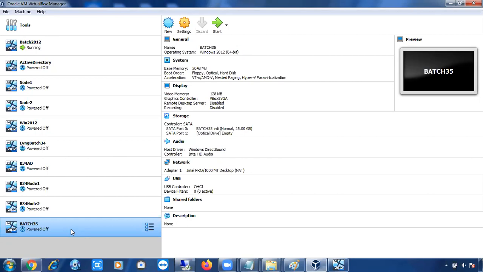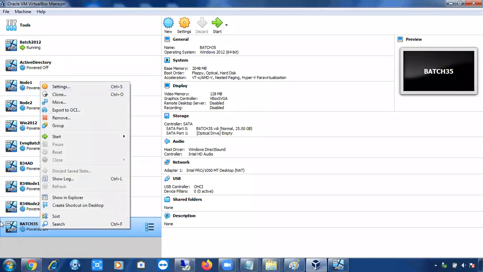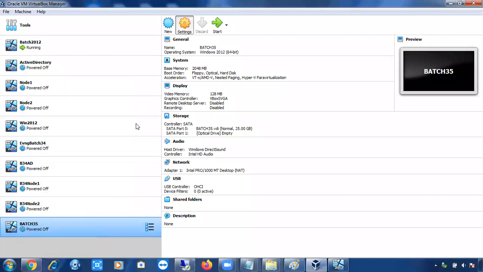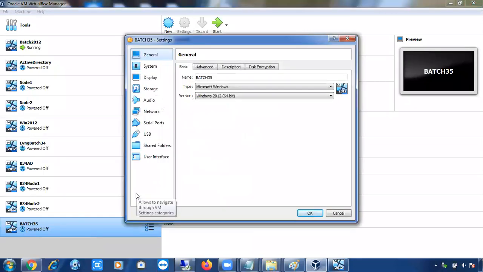Simply, you have to go to the settings of this machine. How? Select this machine and right click settings, or select this machine and you can see the settings button here. Say, for example, if you want to install an operating system in your laptop, what will you do first? Either you will put in a portable pen drive or a CD, right? Once you put in the CD or pen drive, only then will it detect the operating system files, and only then can you install, right?